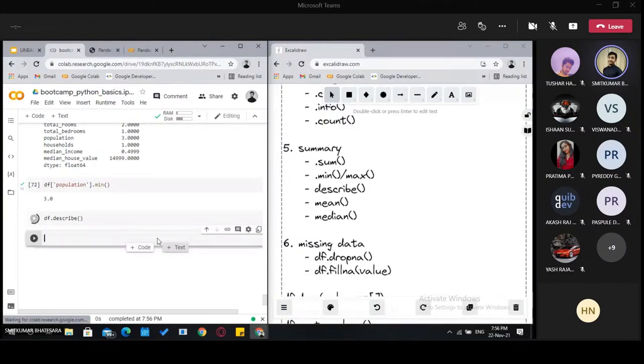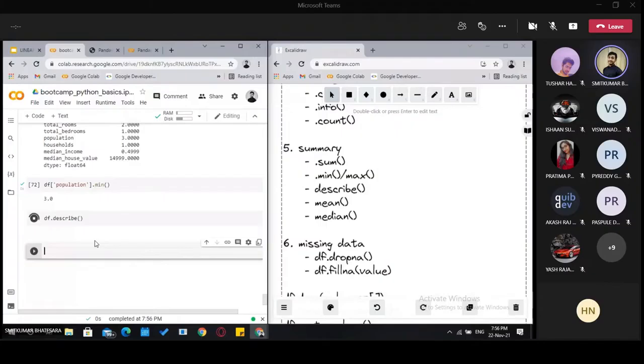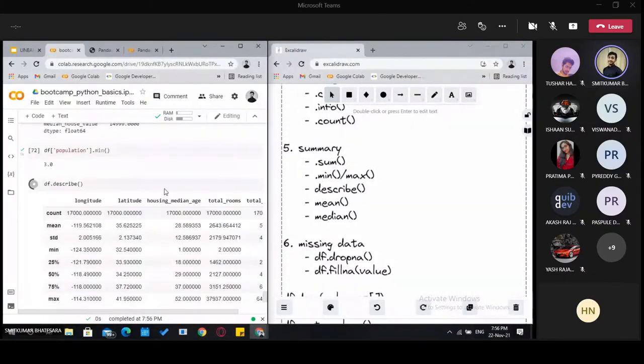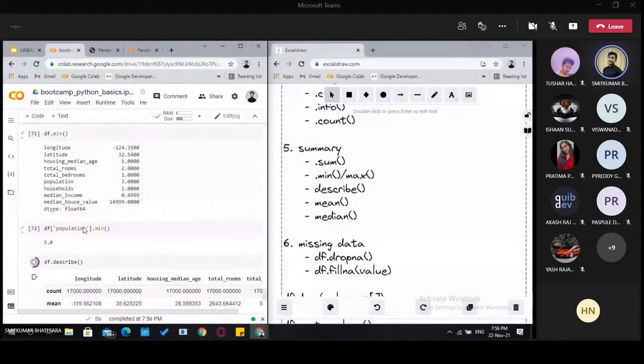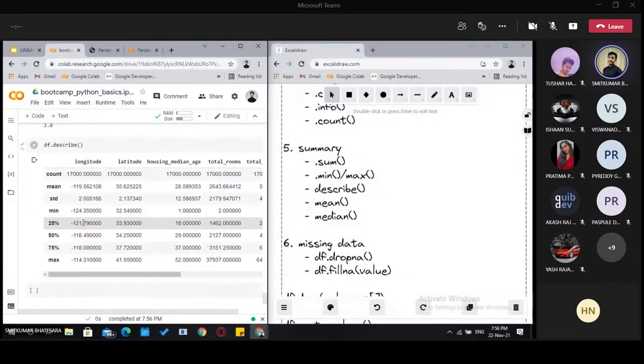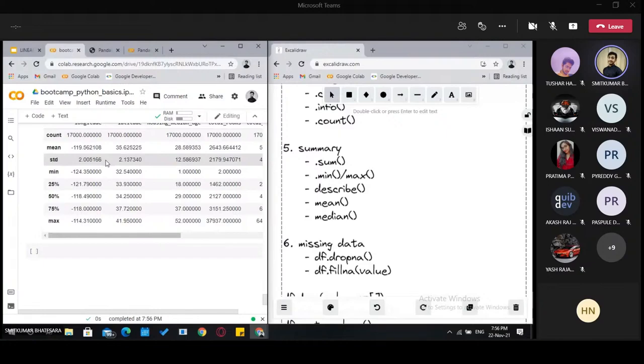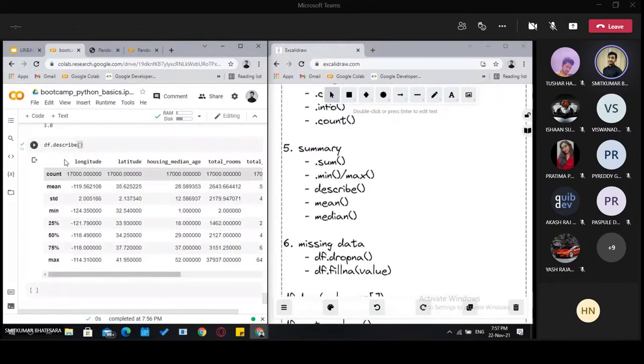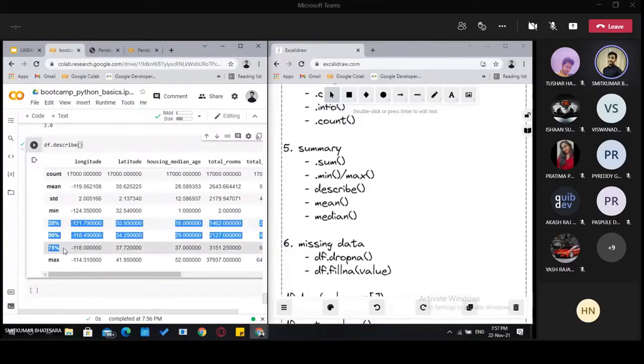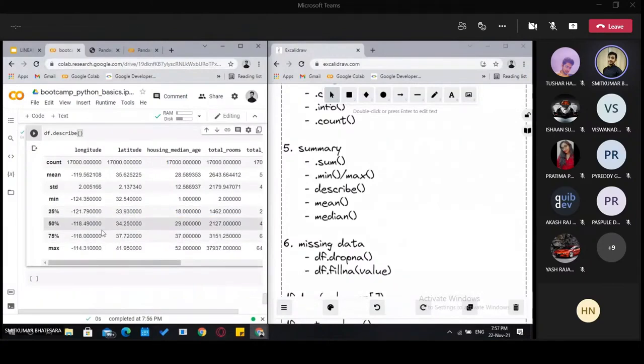Then you can see it shows the count, mean value, and so on for the columns. These are all values according to columns. So in longitude, this is the count, this is the mean, standard deviation, then minimum value, 25%. These are distribution values. If you haven't learned any kind of distribution in probability, you can ignore this for now. Then the maximum value, and 50% is the median.